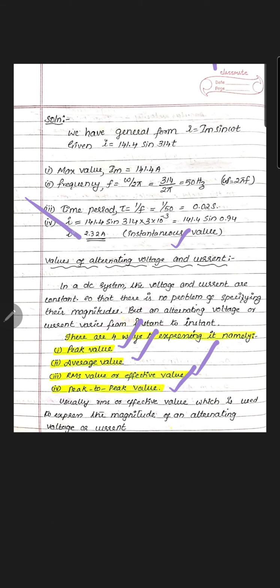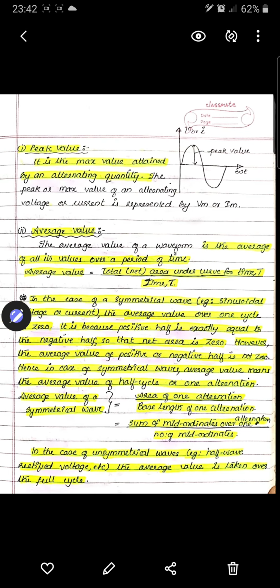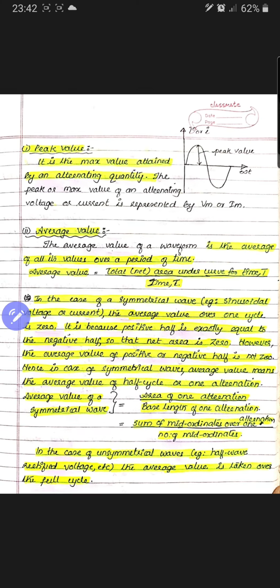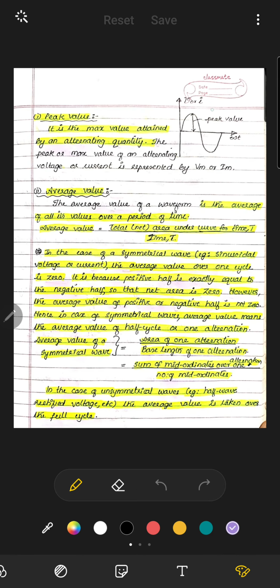Peak value is nothing but, if you are using this waveform, this quantity is the peak value. That is shown here. This is the peak value. The next quantity is average value. The average value of a sine waveform is the average of all its values over a period of time.